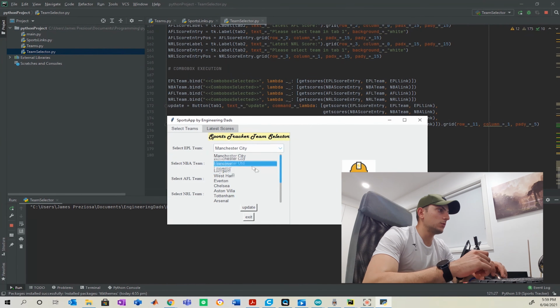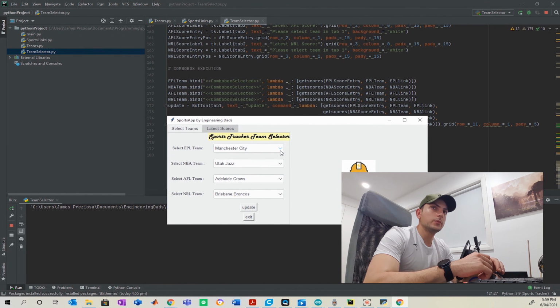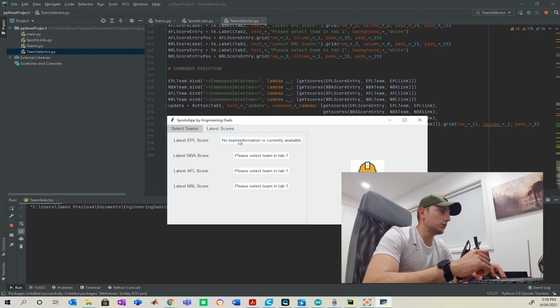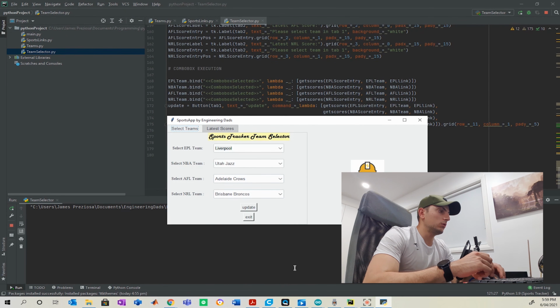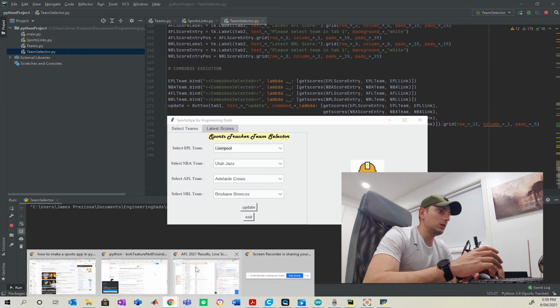So we have our EPL team. Let's select Liverpool. And before we go ahead and select any others, let's make sure that worked. So no team information is currently available. Well, that either hints that we've made a mistake in the code, or that, like it suggests, there's no team information currently available.